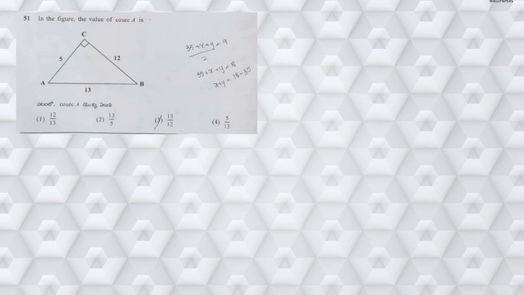Next, moving on to question number 51. The value of cosecant A. So this is angle A. Now to this angle A, this is the opposite side, right? And this is the hypotenuse. So cosecant means hypotenuse by opposite.